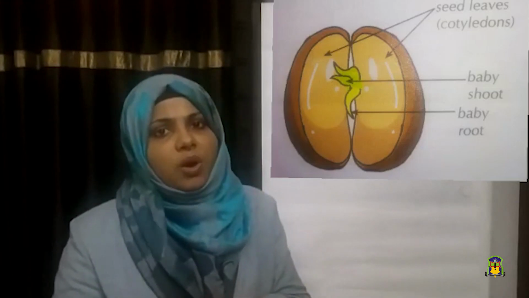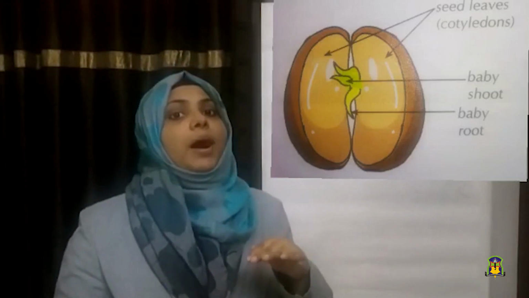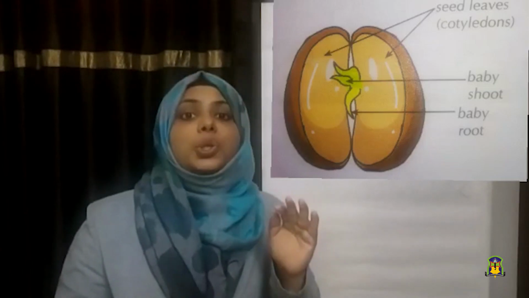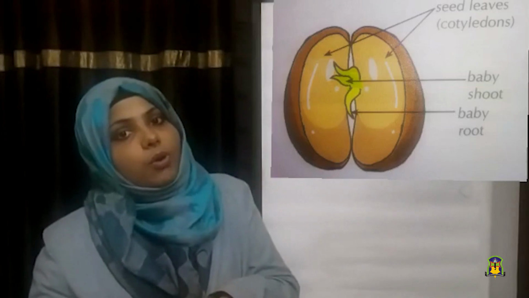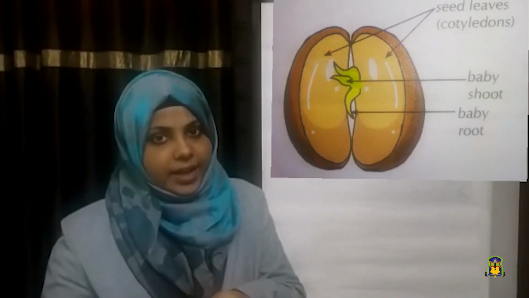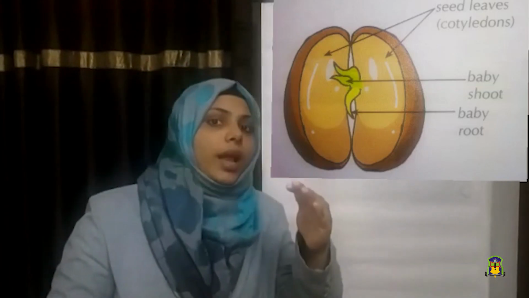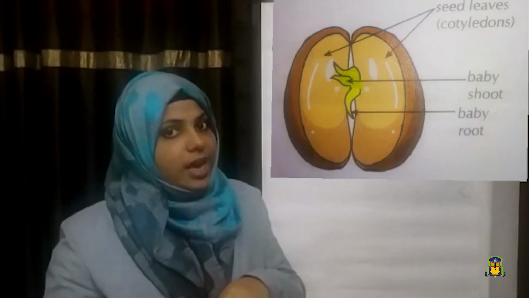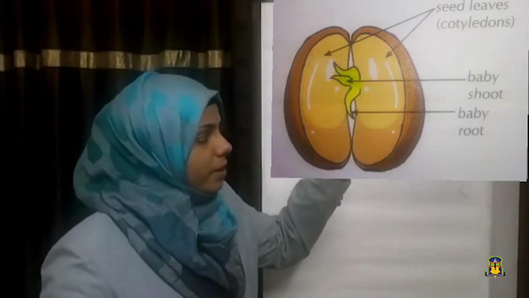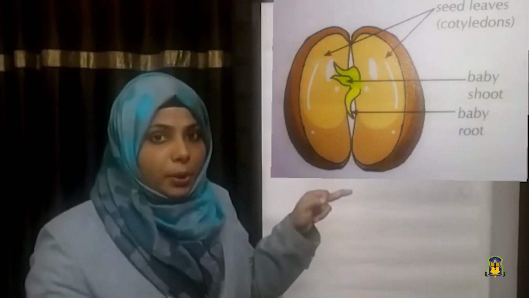What is a shoot or root of a plant? We know the parts above the soil are called the shoot of a plant. The parts below the soil are called the root of a plant. In this baby plant, there are two parts, baby shoot and baby root.